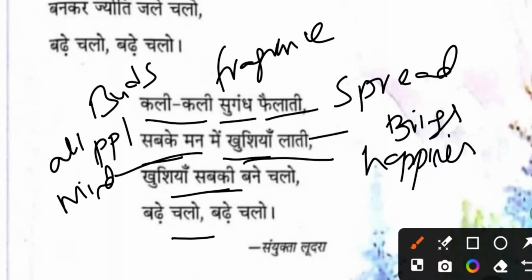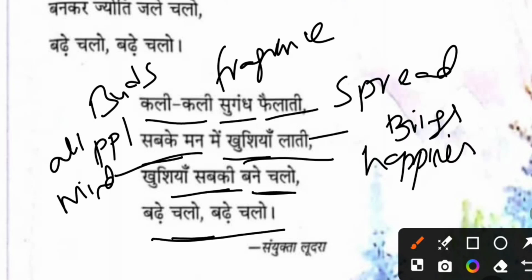Like the flower is being the joy for everyone, the poet is telling we have to be the reason for the joy for others. So the poet tells the children to be like flowers, spreading the joy, spreading the peace, spreading the positivity all around, and keep moving. Bane chalo means you keep moving. So you be the happiness to others and keep moving. Bade chalo, move forward without stopping. So bade chalo means keep moving, don't stop, that is what they are saying.